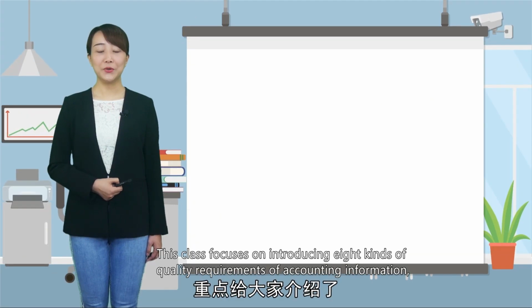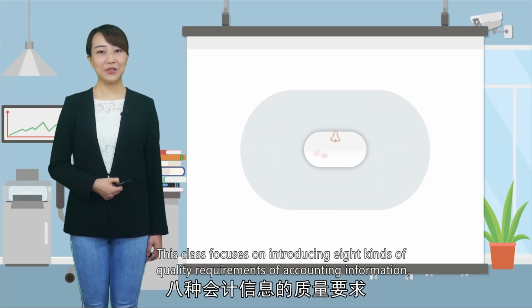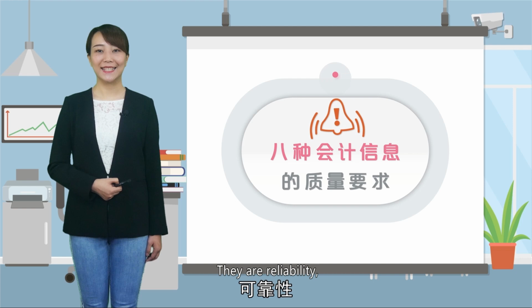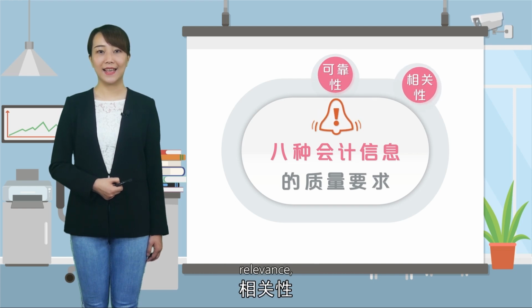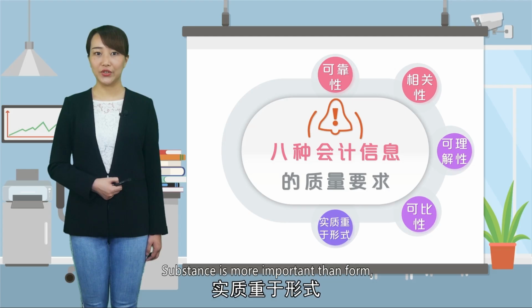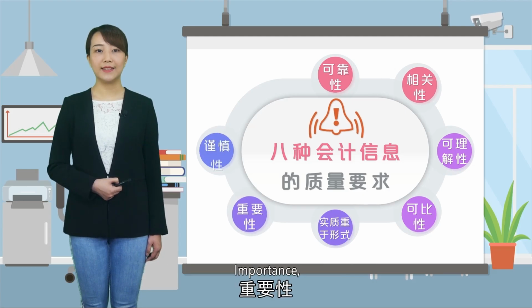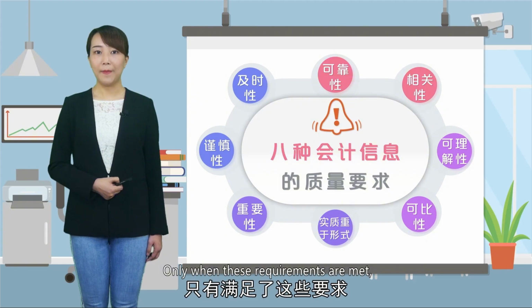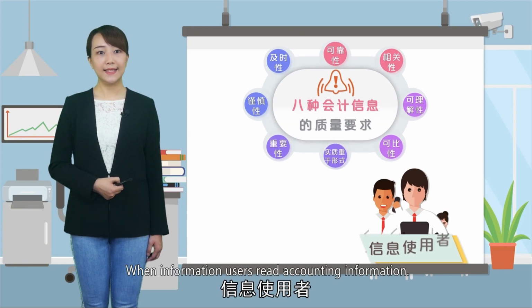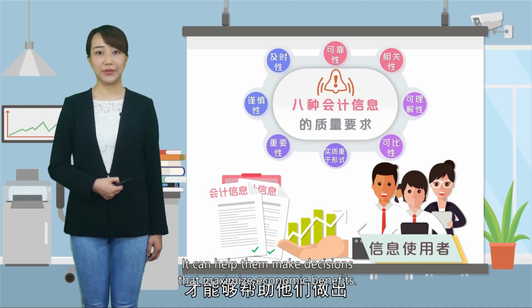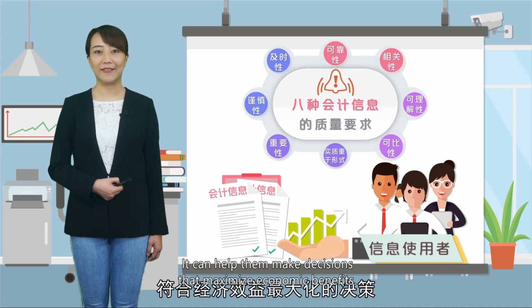This class focuses on introducing 8 quality requirements of accounting information. They are reliability, relevance, understandability, comparability, substance is more important than form, materiality, prudence, and timeliness. Only when these requirements are met, when information users read accounting information, can it help them make decisions that maximize economic benefits.